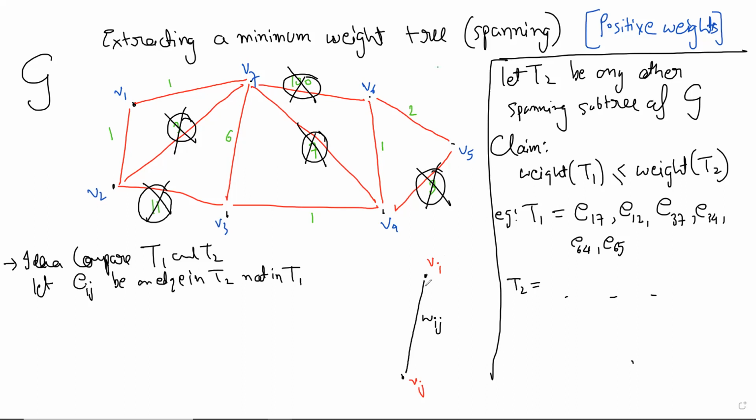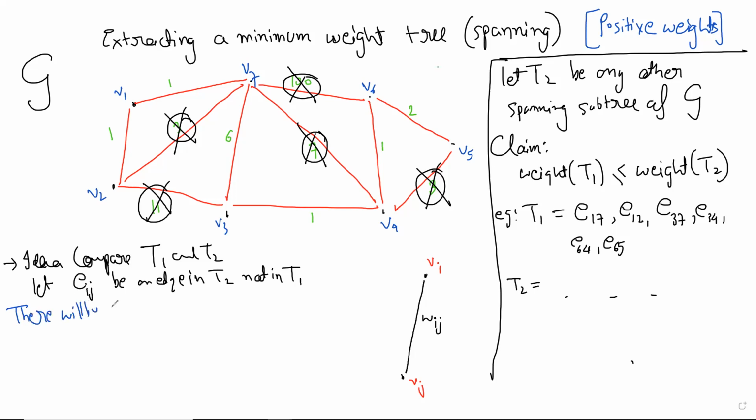See V_i, V_j. T1 is a tree, it's connected, right? So in T1 also, there will be a path from V_i to V_j. The V_iV_j edge may not be there in T1, but there will be a path from V_i to V_j in T1, right? That is the essence of the thing.